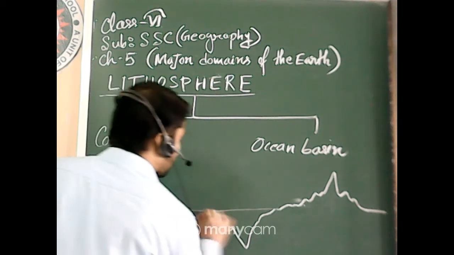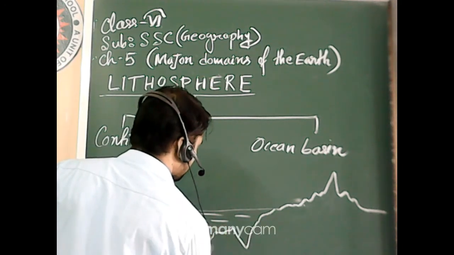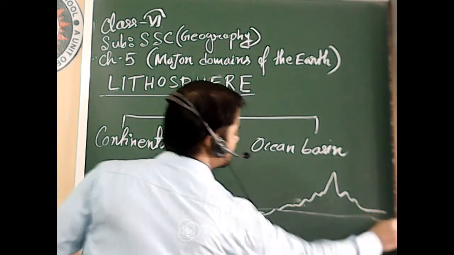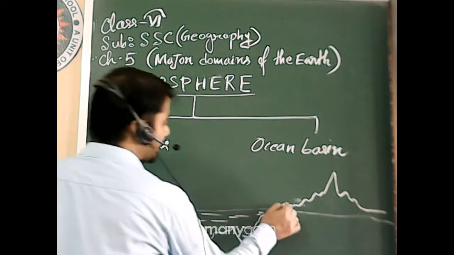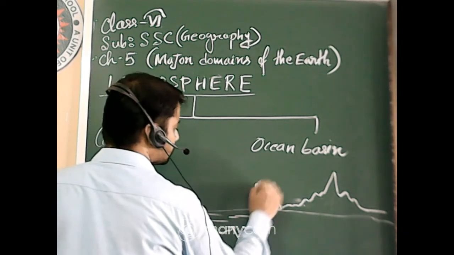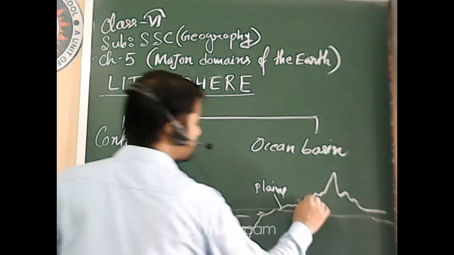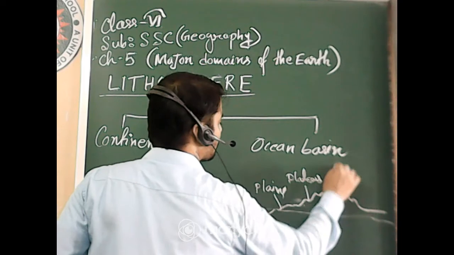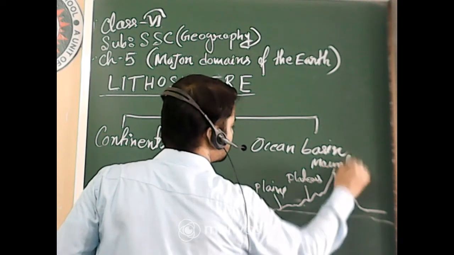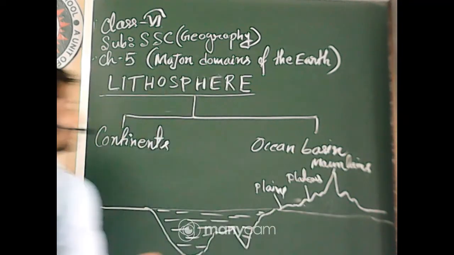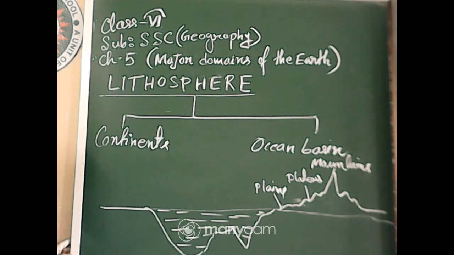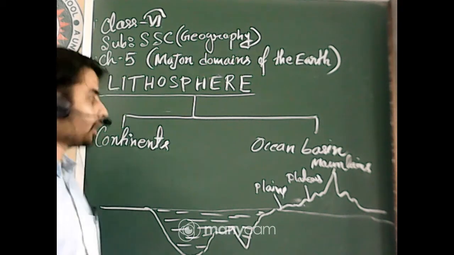So this is the watery part, okay? This is the oceans. All the oceans, and these are the mountainous part, the plains, plateaus, the mountains, okay, all are situated here, and these are the oceans, okay.